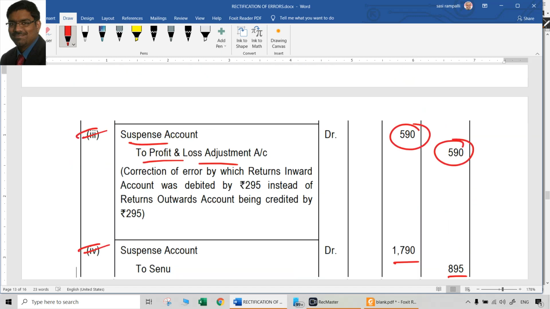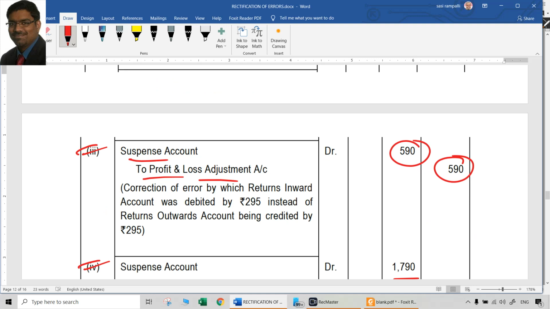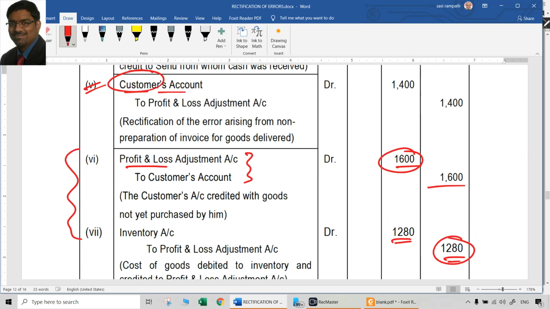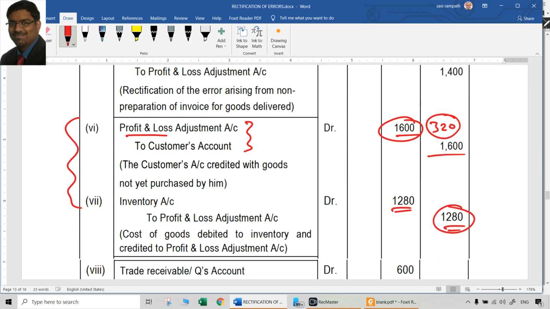So that is the same thing we are talking about. Earlier sales were over recorded by 320. Now if you want to cancel that sales, you have to debit sales with 320. Instead of debiting sales with 320, you can debit P&L adjustment with 320. That is the net effect. But the point is, this sale is not at all a sale. We are completely cancelling it. So instead of dealing only with 320, you take the customer's account also as completely cancelled, and the remaining amount, the difference between the sale amount and the profit involved in that, is taken to inventories.